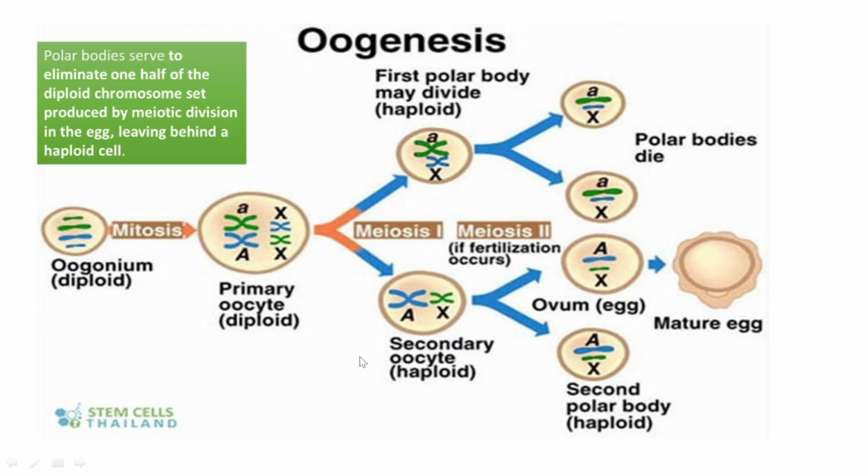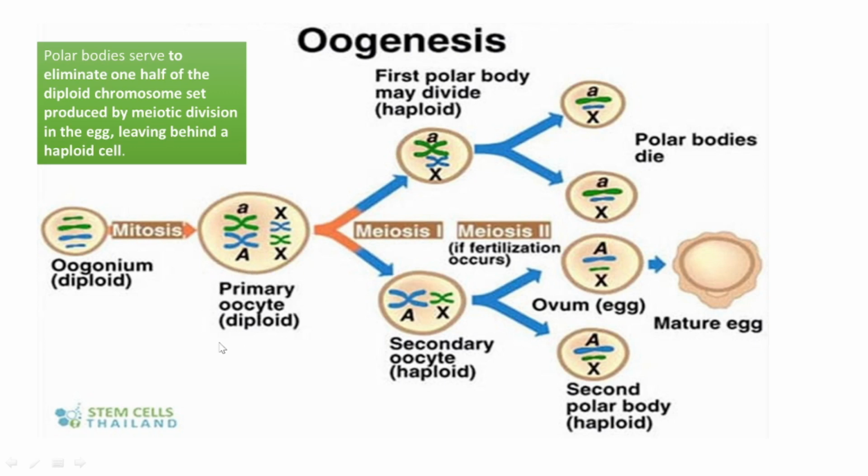And here I am showing a picture of oogenesis, how the egg is forming. This first one is a diploid cell. From that diploid cell, the primary oocyte is forming. It is diploid, and from this cell we actually start the meiosis. First meiosis is happening here, and we have learned that at diakinesis the cell enters an arrest period. Okay, so all of that happens here.